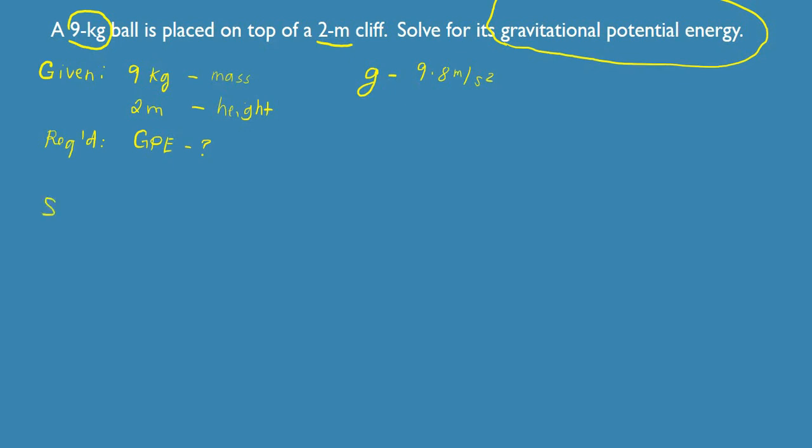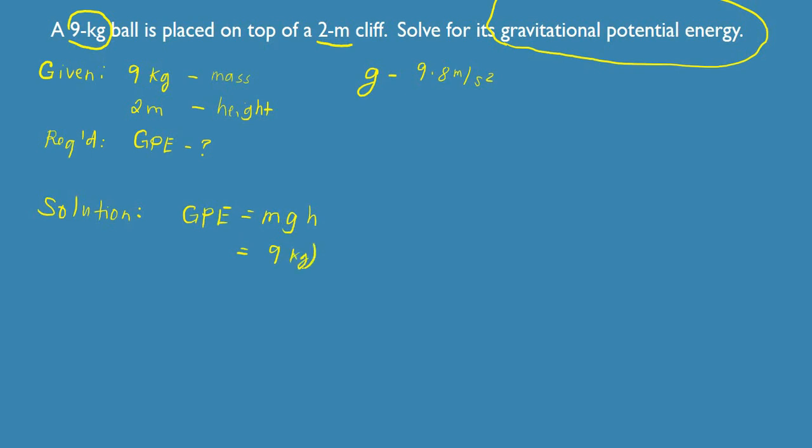Now, for your solution, okay, madali lang naman tong isolve. Direct substitution lang tayo. So, what we're going to do here is first write down the formula that you're going to use. That is GPE is equal to M times G times height. Then, you just copy the given values. For M, that's 9 kilograms.